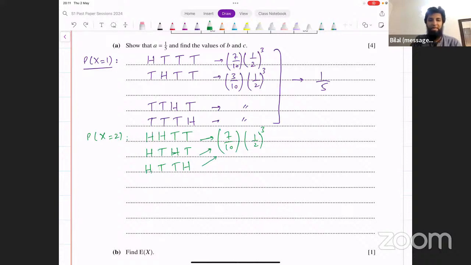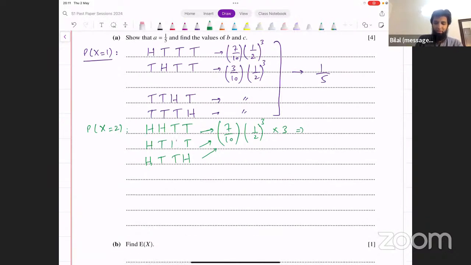So if the first is head, the probability of the first is 7 over 10. The probability of the second, third, and fourth, they are all 1 over 2. So they're all the same. What we can do is just multiply this probability by 3 because we have to add it 3 times. Okay, that will give us this probability.